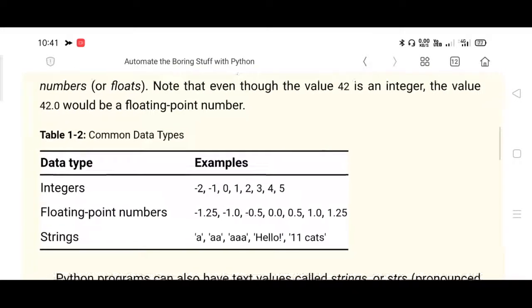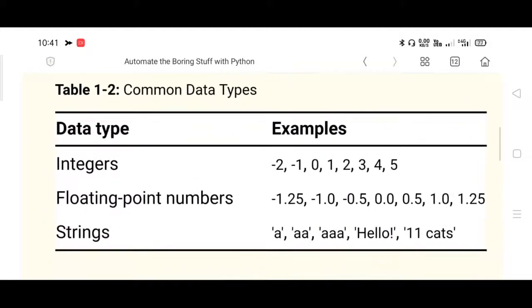So, some common data types used here: integer, real number or floating point number, and strings are the commonly used data types. Integers are nothing but signed values, so minus as well as plus. If you just put 1, 2, 3, 4, 5, it will be treated as plus 1, plus 2, and so on. Whenever you want to represent a negative integer, you have to use the minus prefix, minus 2, minus 1, and so on.